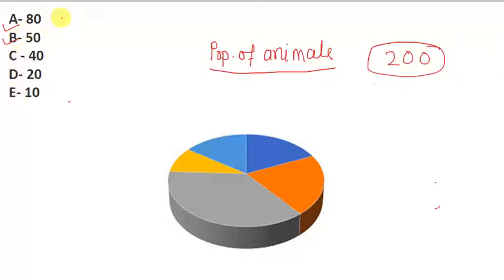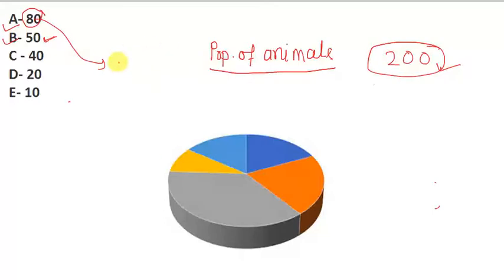The number of animal A is 80. Similarly, the number of animal B is 50. This is the value in number. Similarly, the number of animal C is 40, and D and E are also given. If we add these five numbers, the sum is 200. So there are five types of animals. Now we want to represent this data in the pie chart, so we will convert the numbers into percentage or into degree.